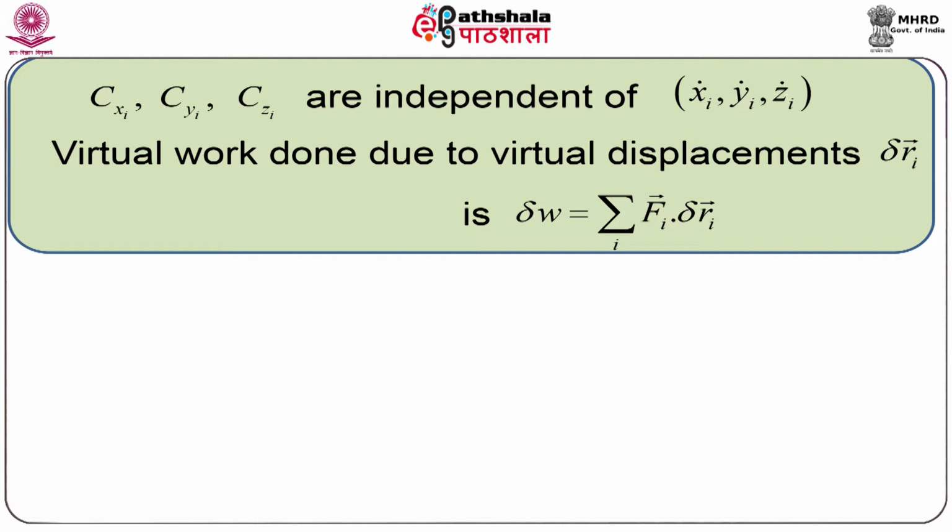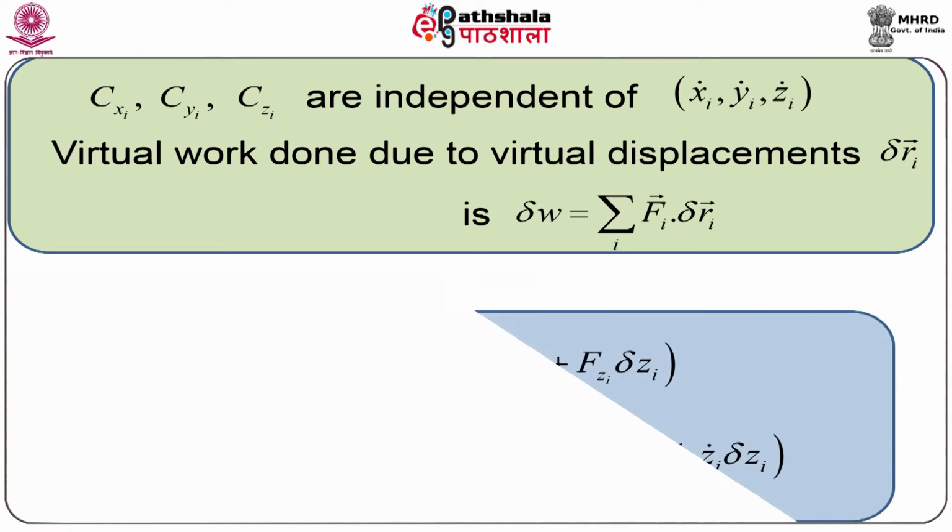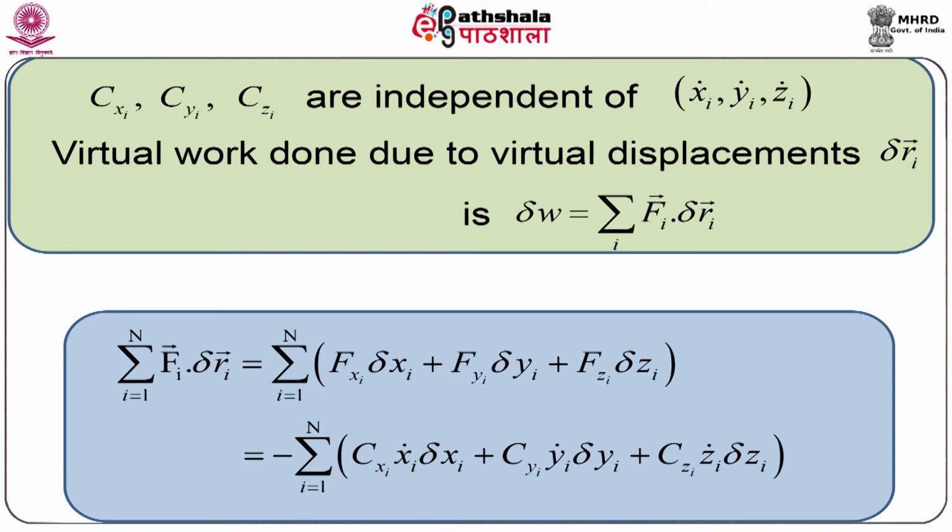The virtual work done due to virtual displacements delta Ri vector is given by delta W, which is the sum of Fi vector dot delta Ri vector. Here dot means we are considering the scalar product of two vector quantities, which are the force vector Fi and the displacement vector delta Ri.